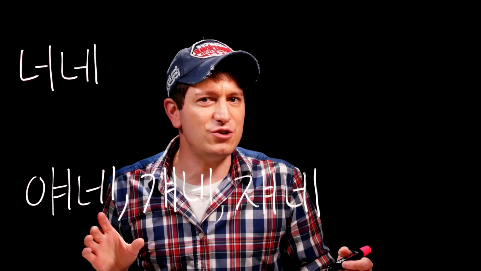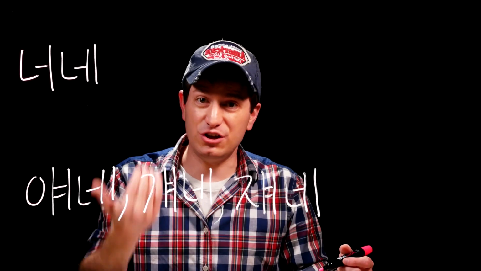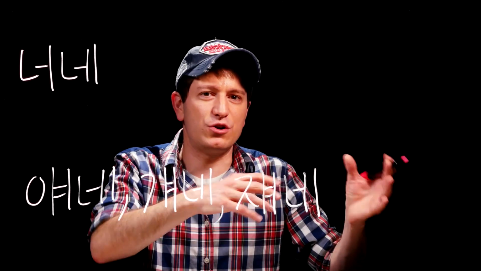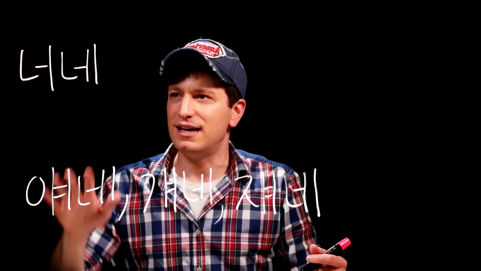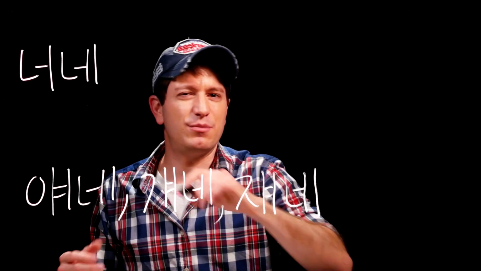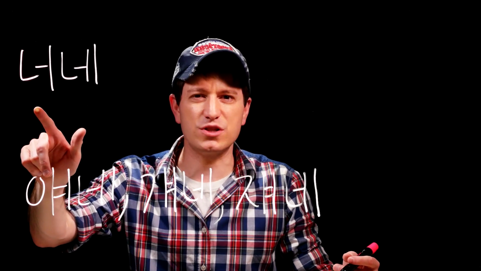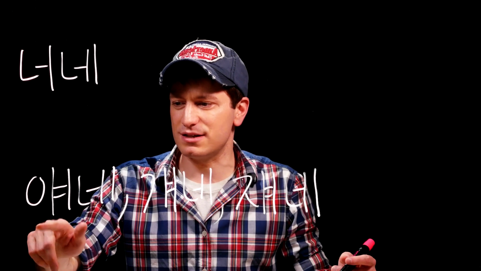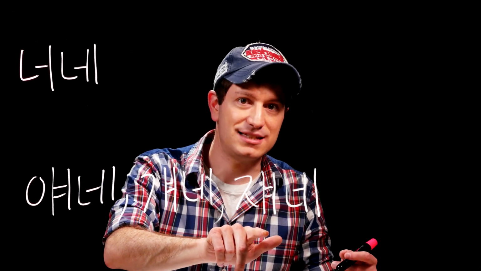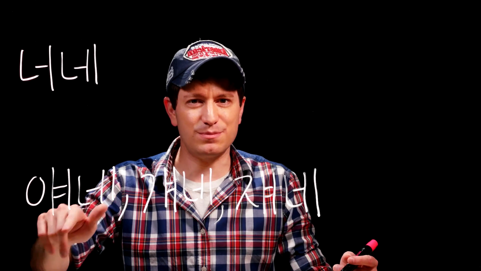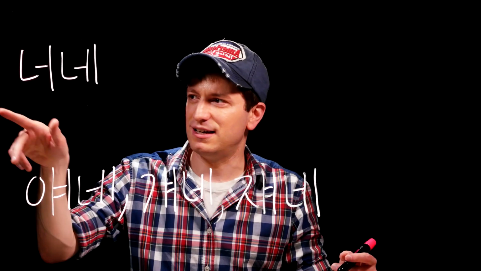Now, although you can't use it with I, you can use it with you. So 너네 would be like saying your family. And you could either say your family something or your family owns something, like that. Keep in mind though, 너 is not a polite word. It's only used in casual speech, so be careful about that, but it is used a lot. And another place you'll commonly see this used is with the words 얘, 걔, and 쟤, which normally mean this person, and that person over there.